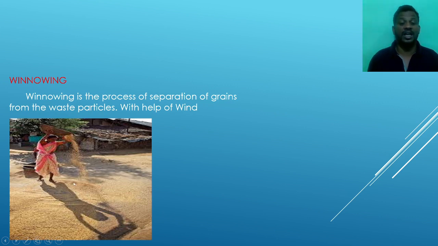Winnowing is done with the help of wind. Here we can see in the picture the woman throwing the grain from some height when there is a wind. When the grains start to fall down, the lighter impurities, the lighter particles, will go away from the grains with the help of the wind. The farmer can remove the impurities in the crops by using the winnowing method.